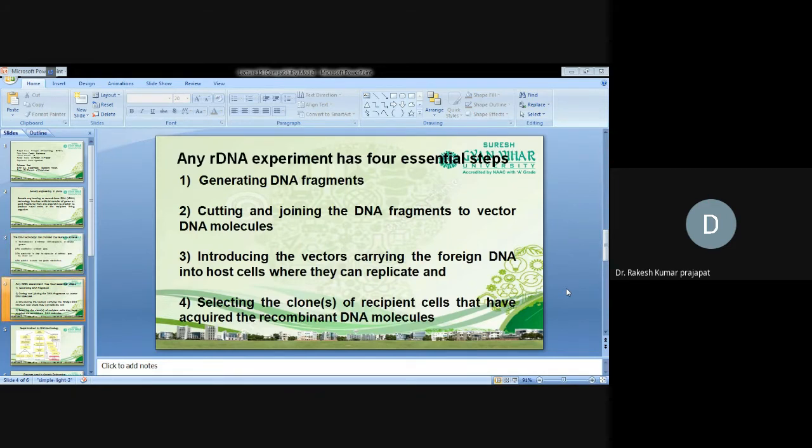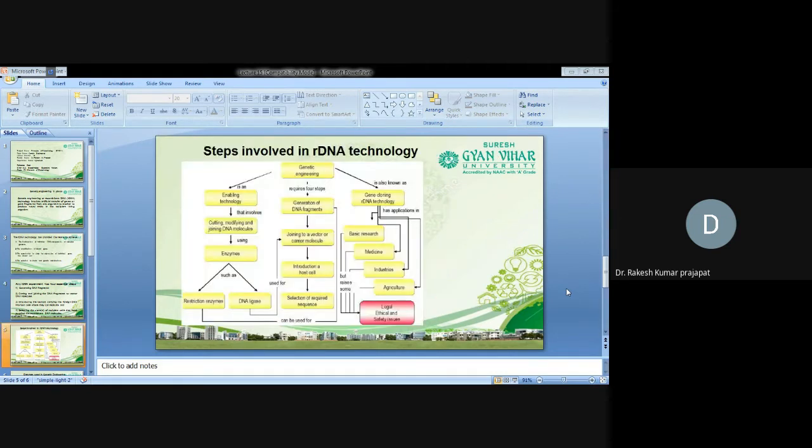Any recombinant DNA experiment has four essential steps. First is generating the DNA fragments. Second, cutting and joining the DNA fragments to vector DNA molecules. Third, introducing the vectors carrying the foreign DNA into host cells where they can replicate. And fourth, selecting the clones of recipient cells that acquire the recombinant DNA molecule. There are a few steps involved in recombinant DNA technology.